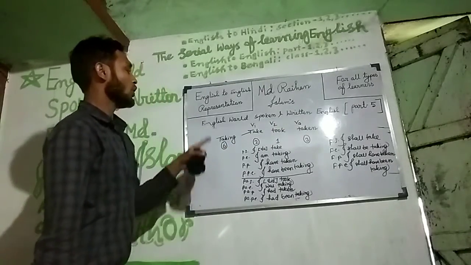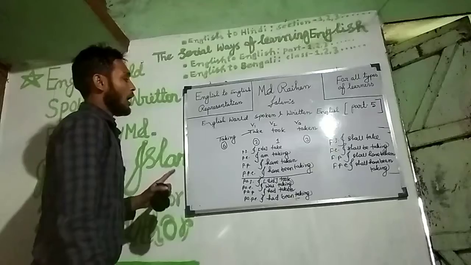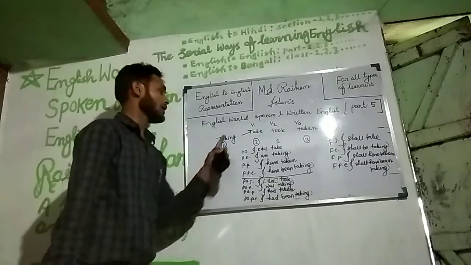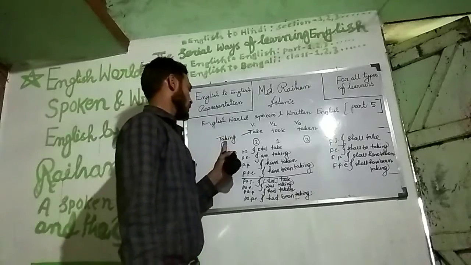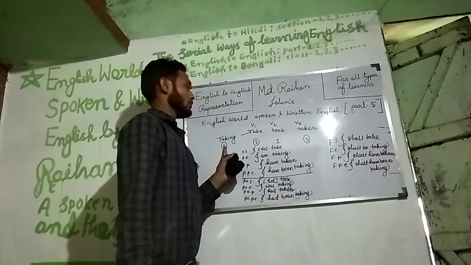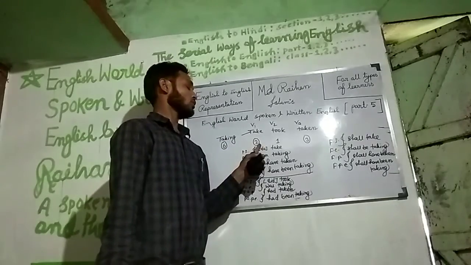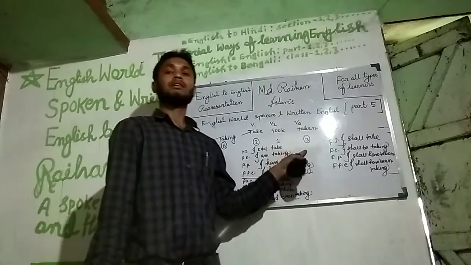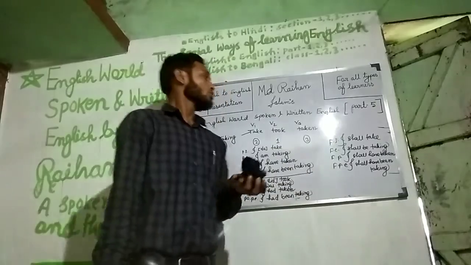The first time, you have to be careful about how to use ing: taking; take, one place; took, one place; taken, three places.